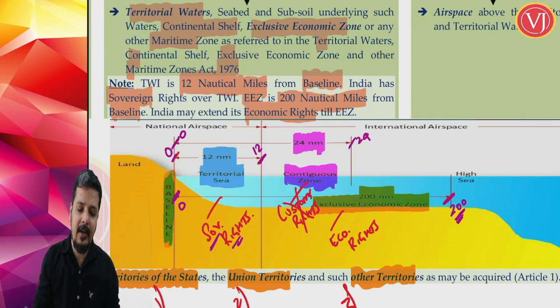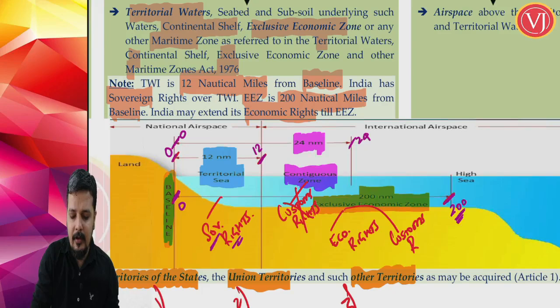Now that customs right is also extended till 200 nautical miles, right?